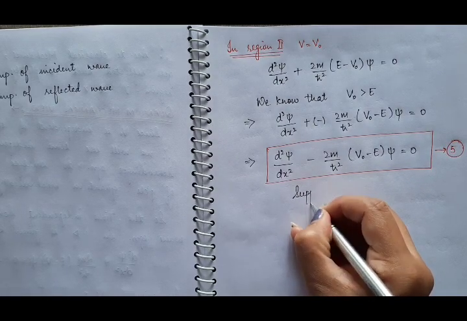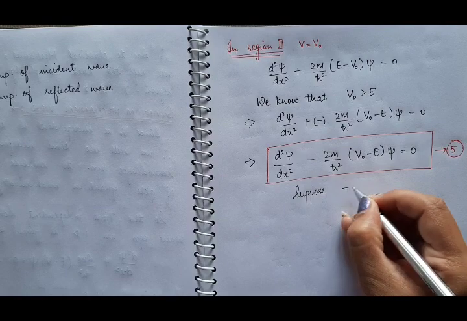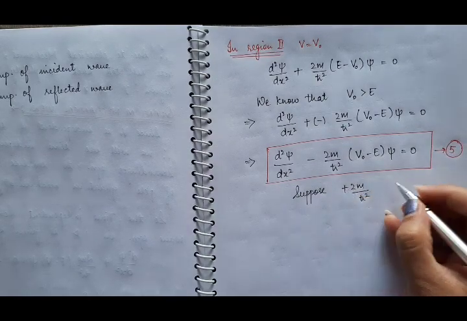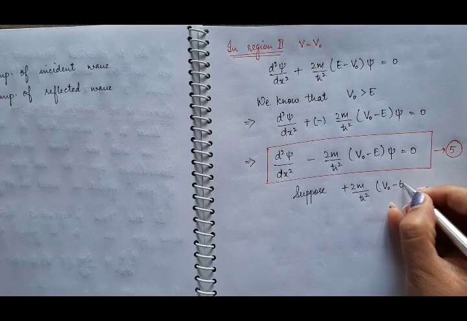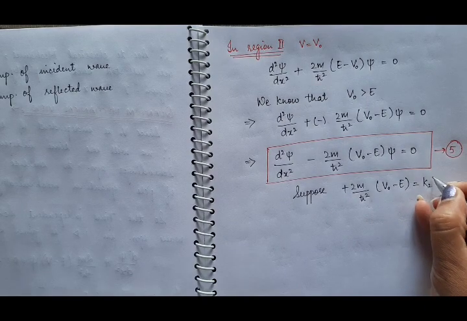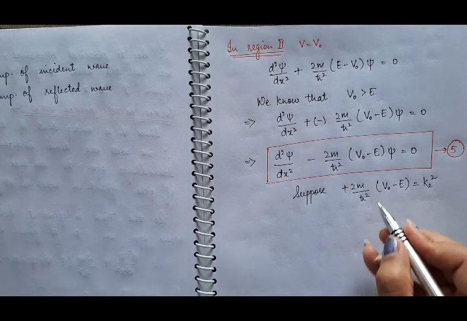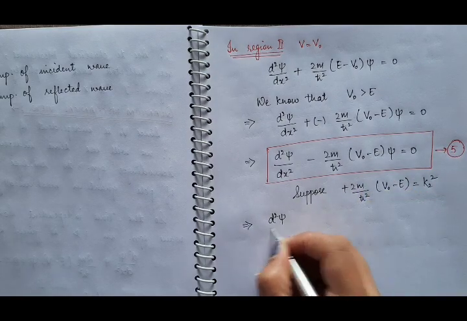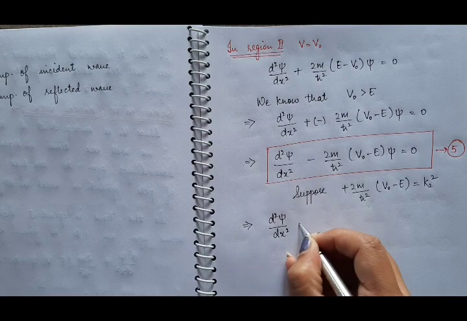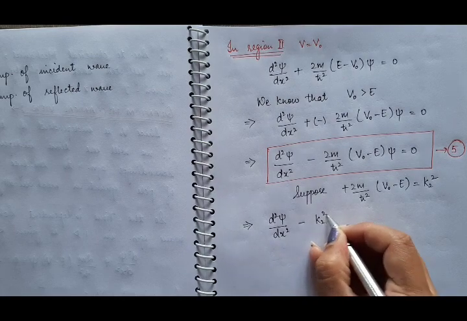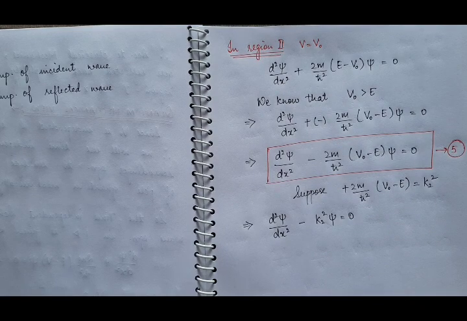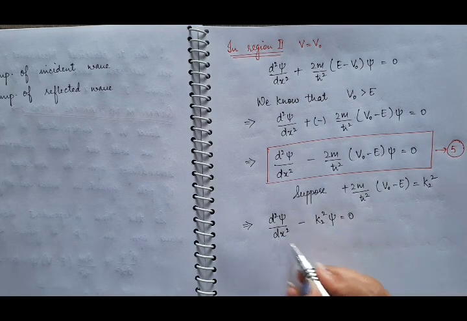And suppose this (2m/ħ²)(V0 − E) is equal to k2². Put this value in equation 5 and we get d²ψ/dx² − k2²ψ = 0. Now we have to find the solution of this second order differential equation.